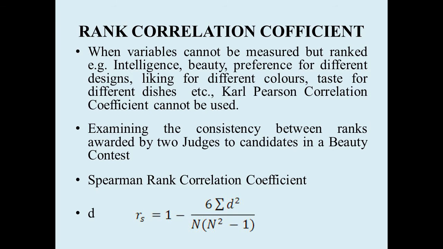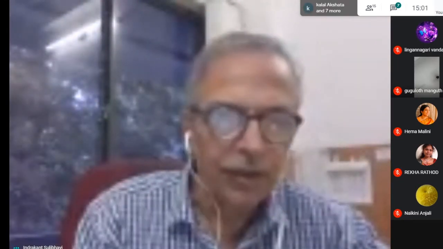N is the number of observations, here 5 students. D is the difference in the ranks given by the two teachers. Now we will take a simple numerical example and see how to work out this formula.